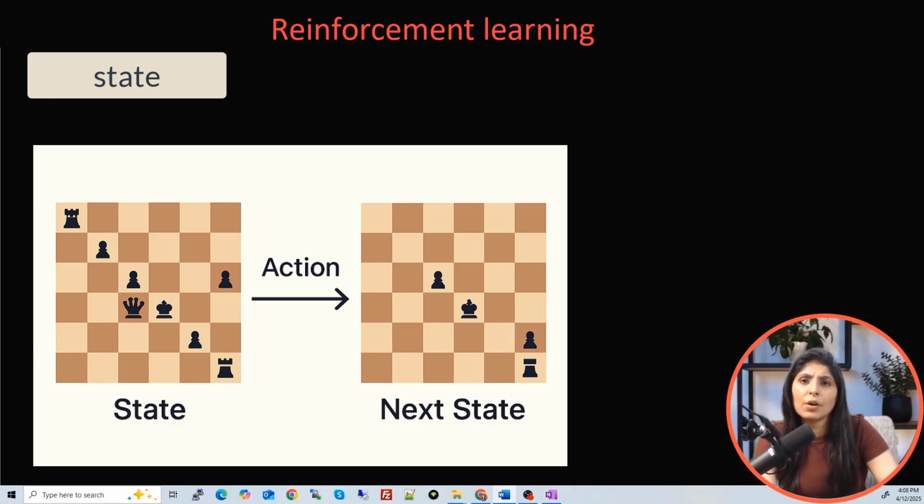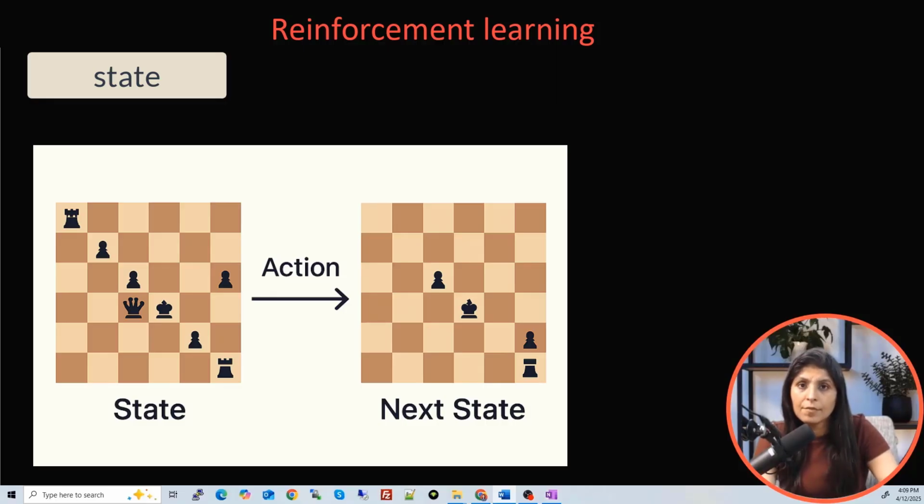Why is state important? State is important because it tells the agent where it is and what's going on, what objects or elements are present around it, what the current situation looks like, and what actions are possible or appropriate. So basically the agent uses state to make smart decisions.